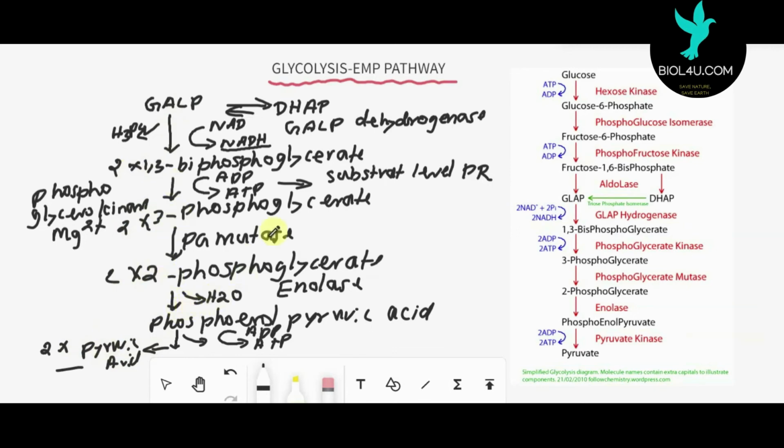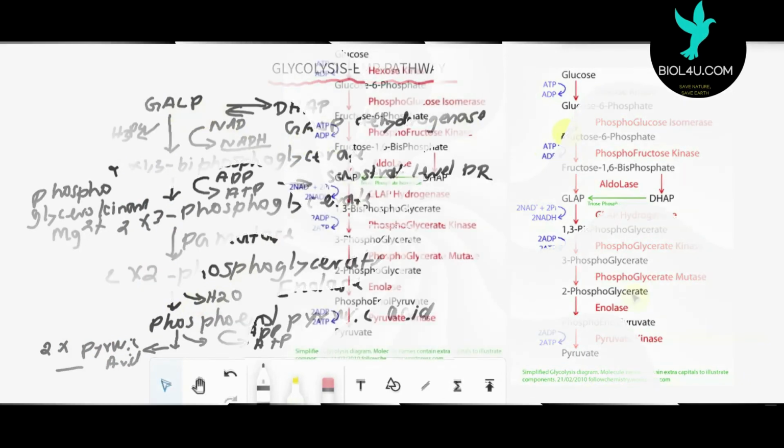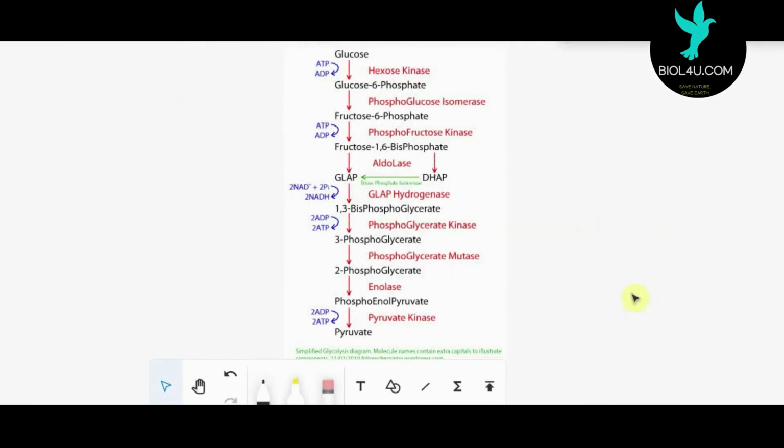Let us see this very clearly with the help of a diagram, a chart showing the different stages of glycolysis. See here the first stage, glucose 6-phosphate.